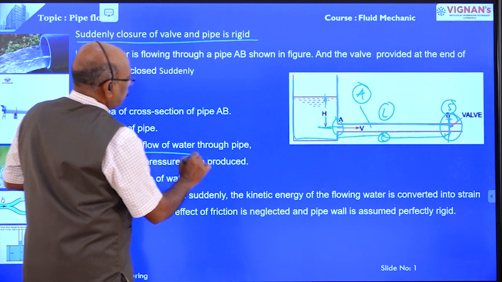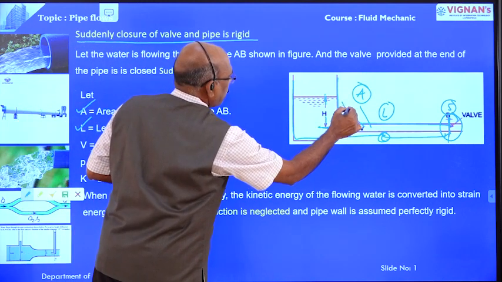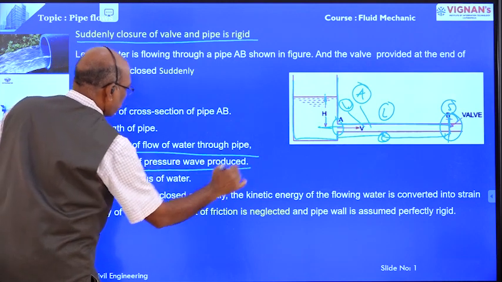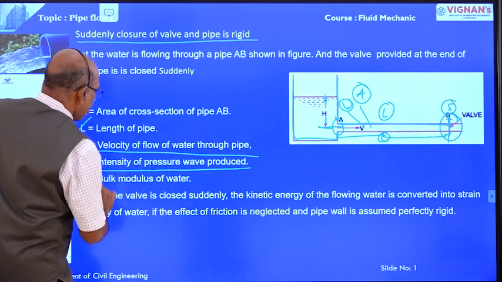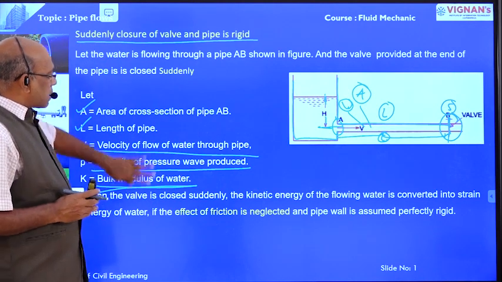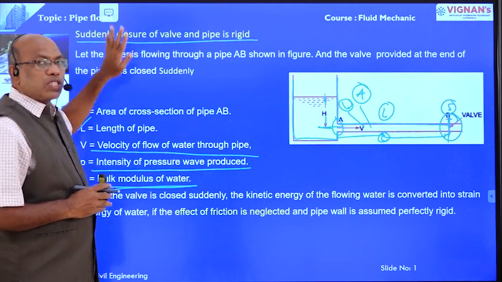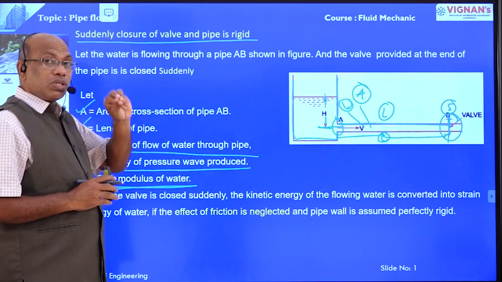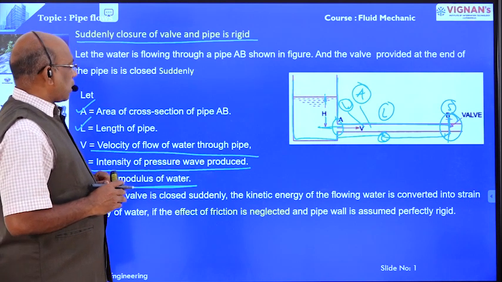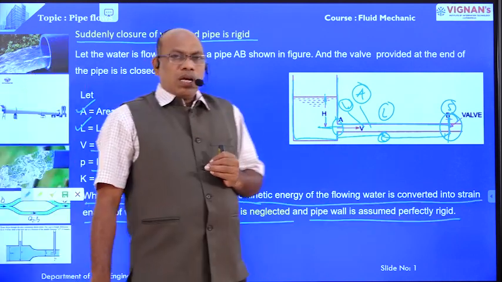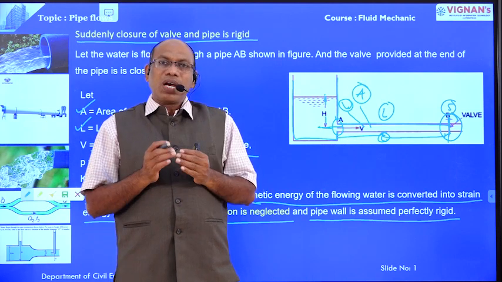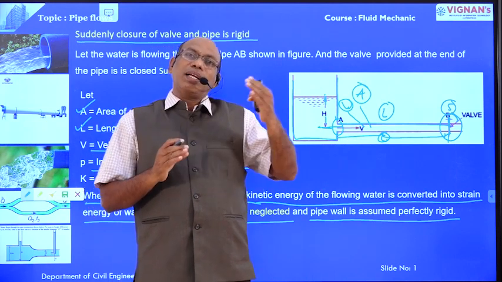And V is the velocity of the flow through the pipe. P is intensity of pressure wave produced, and K is equal to bulk modulus of water. This is the additional term introduced here as compared with the case where the valve is closed gradually. If the valve is closed suddenly, there is one more term, that is K, equal to bulk modulus of water. And another one, if the valve is closed suddenly, the kinetic energy of the flowing fluid is converted